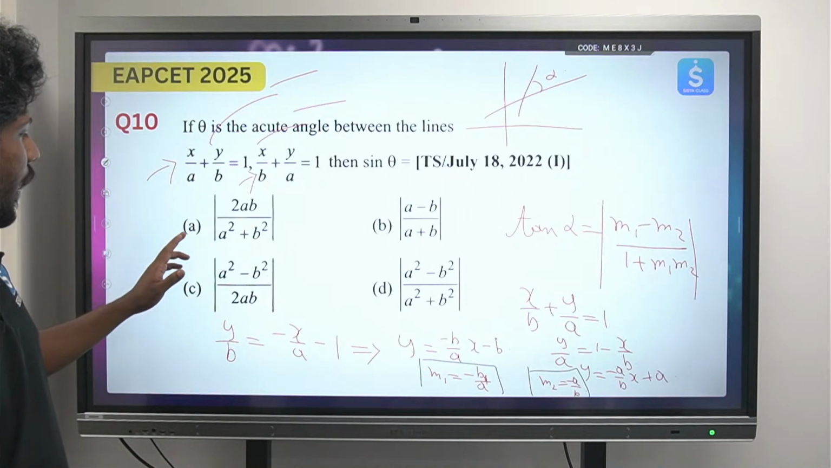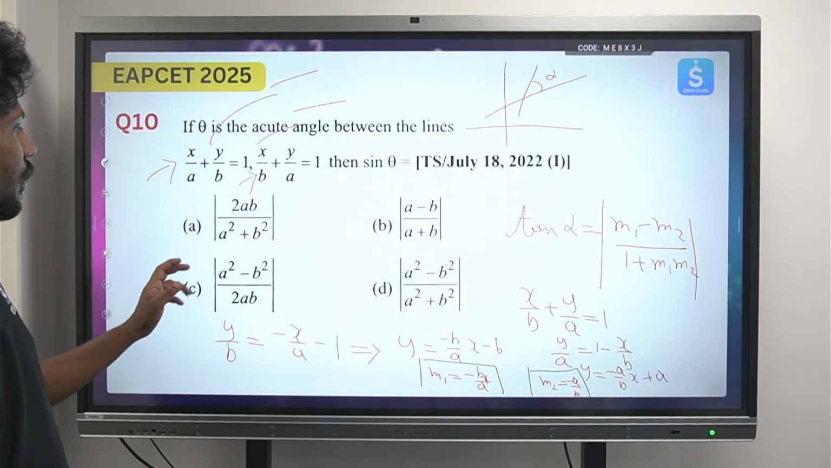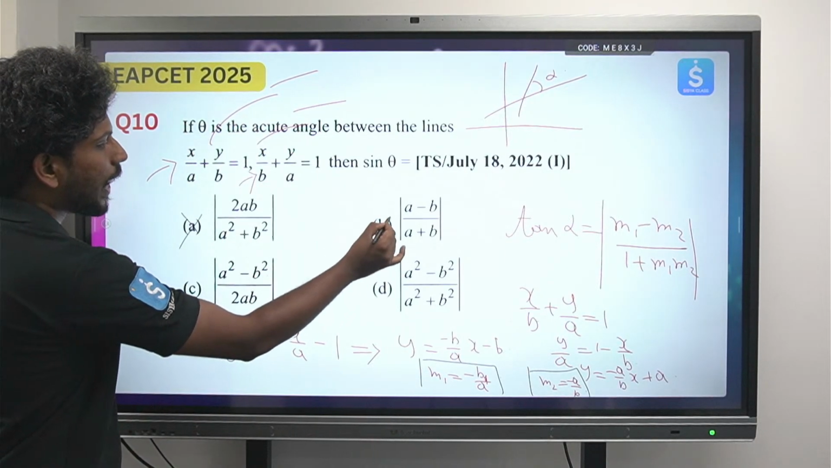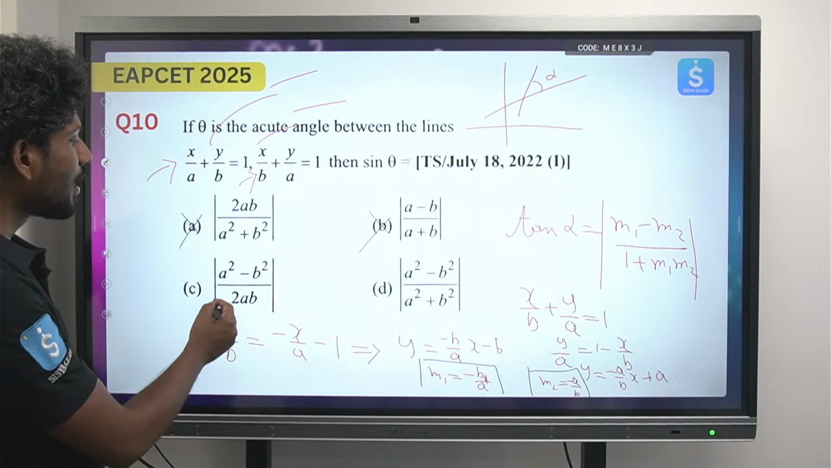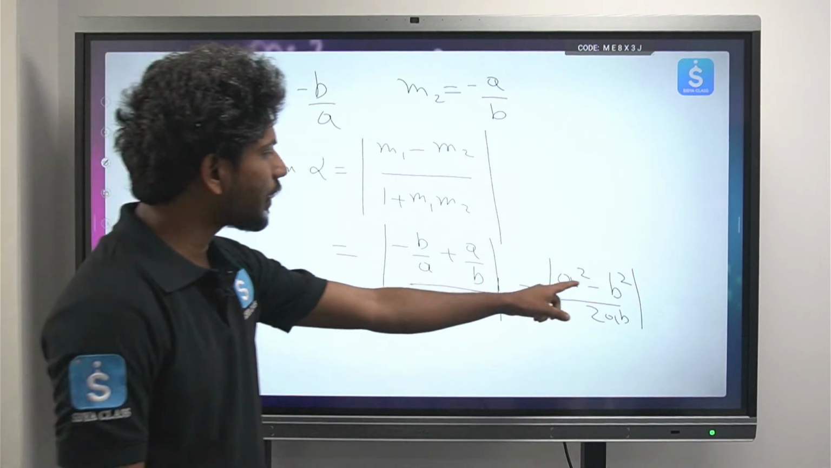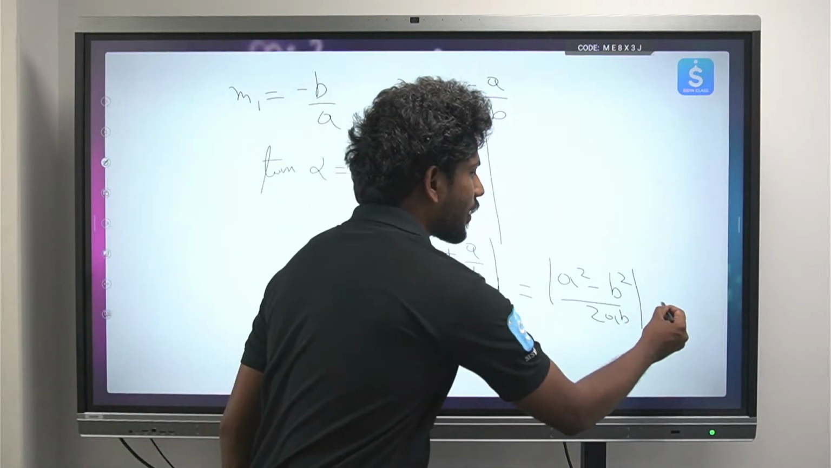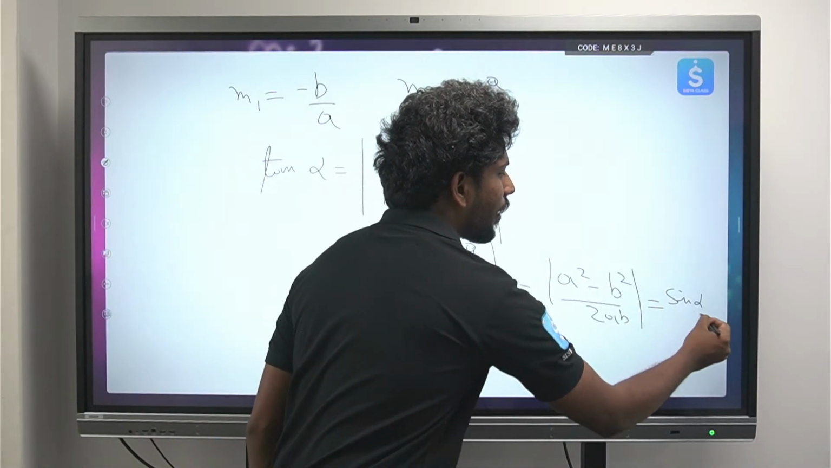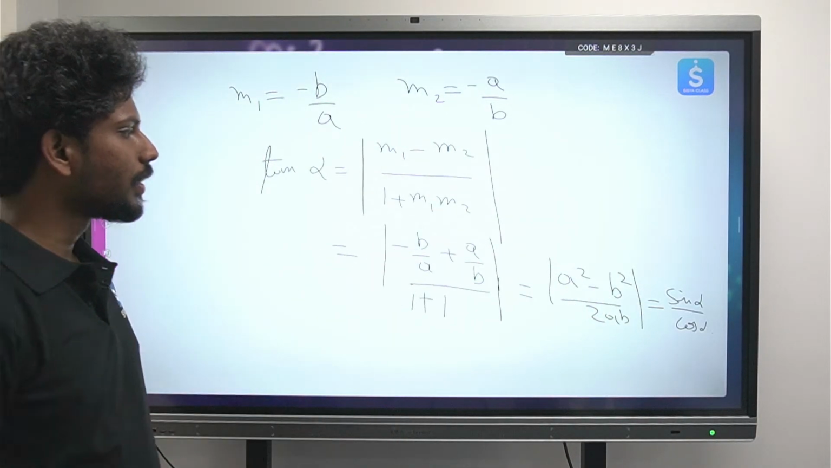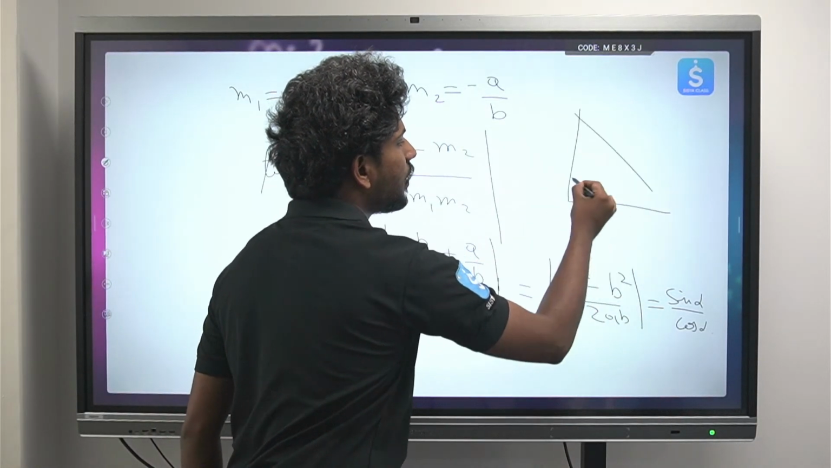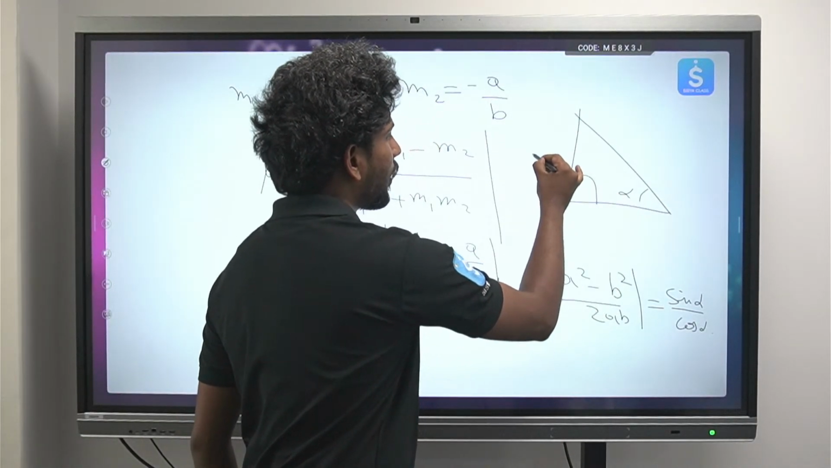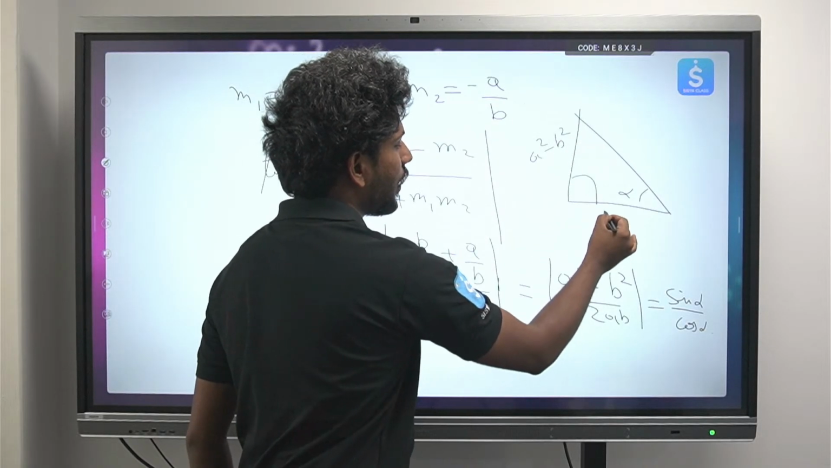So in the options, wherever a square minus b square is in the numerator, that will be our answer, because tan alpha is nothing but sin alpha by cos alpha. So definitely this is the numerator of the sin alpha. So sin alpha is a square minus b square by something. If you try to see in terms of a triangle, if this is alpha, then tan alpha is a square minus b square by 2ab.